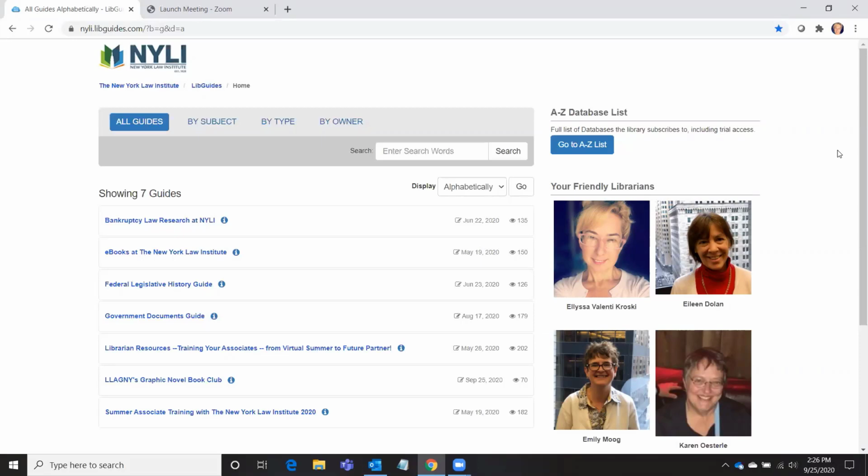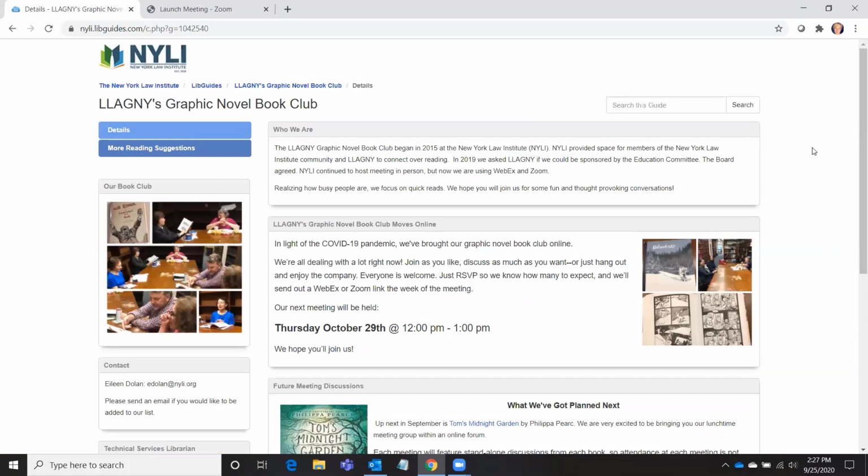If you do have a book club or probably several book clubs at your library, you can bring these online and set up a hub in the form of a LibGuide. And we have one at the New York Law Institute for our graphic novel book club. And I'll show you what that looks like.